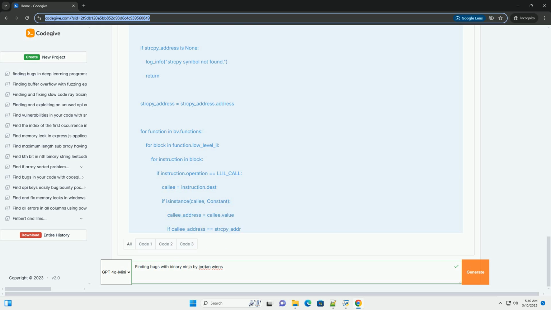Remember to leverage the Python API to automate your analysis and to combine static and dynamic analysis techniques for the best results. Study the techniques of security researchers like Jordan Wiens to improve your overall reverse engineering and bug hunting skills. This guide provides a solid foundation, but continuous practice and learning are essential for becoming a skilled bug hunter.